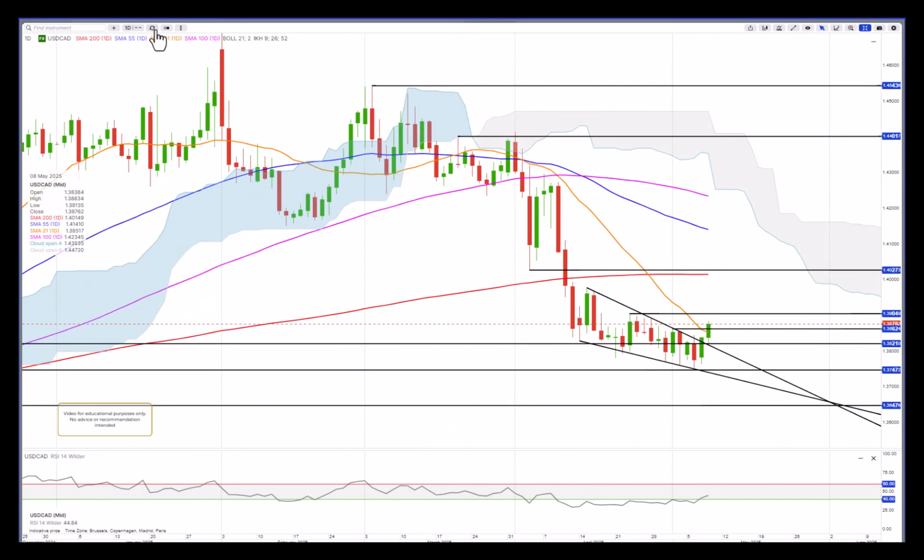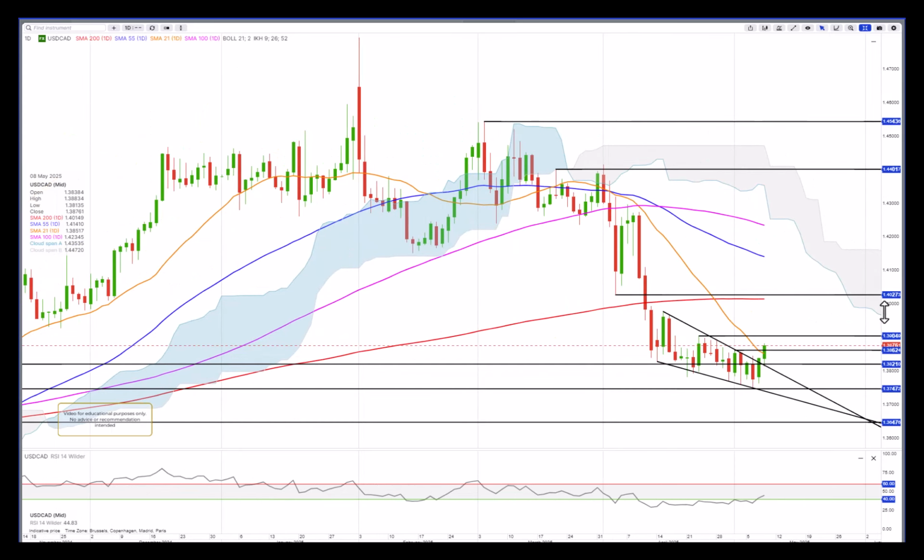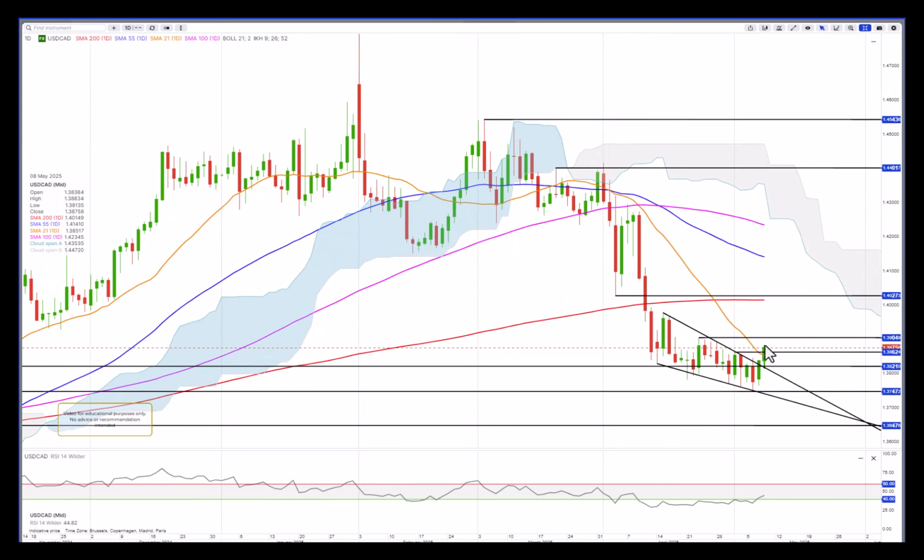Dollar Canada, let's just adjust this a little bit, has broken out of its falling wedge-like pattern here, and the bullish break yesterday is following through today above minor resistance at 138.62. I think 139 and a change will be tested, and I think we could see a push up to around 140 and a quarter, and we have this 200 moving average kind of holding it down. There will be some fairly strong resistance here, but I think we could see that scenario play out on dollar Canada. If it takes out 137.45, the downtrend has resumed.